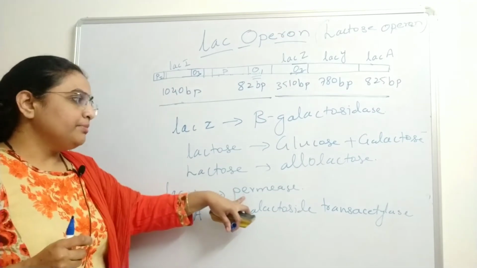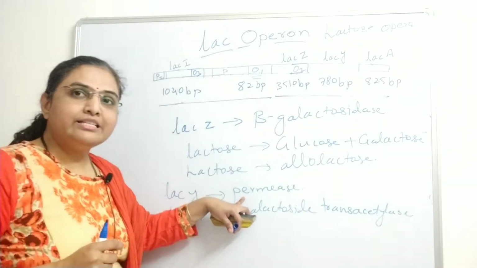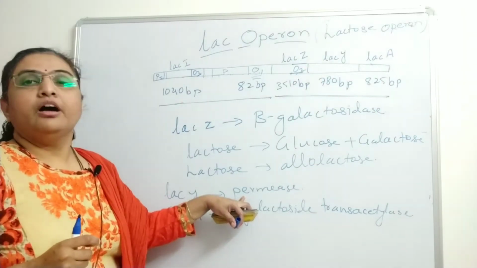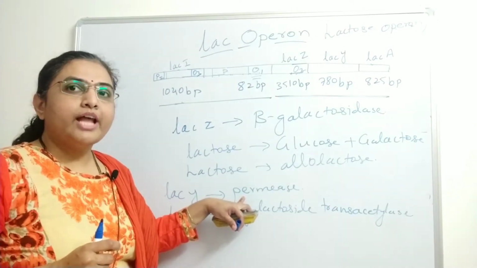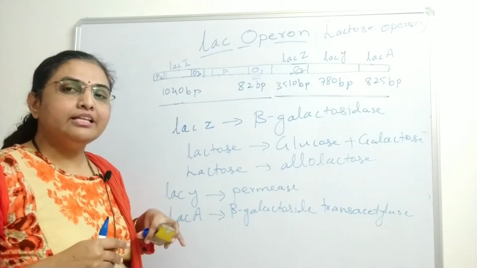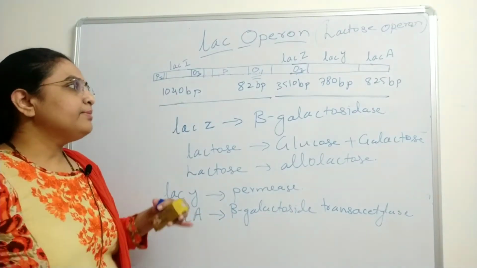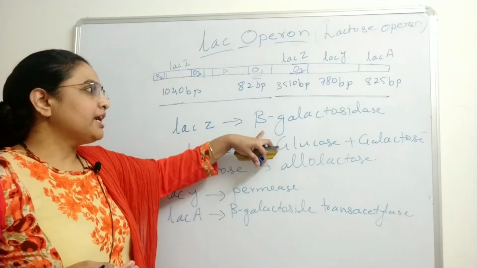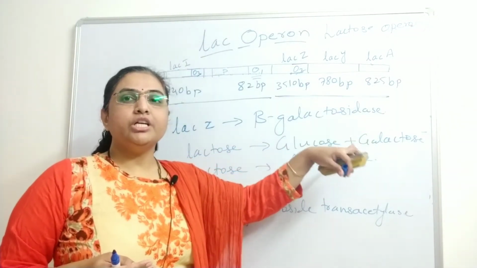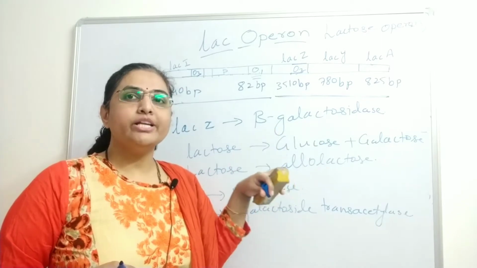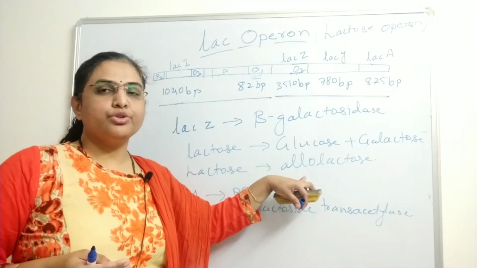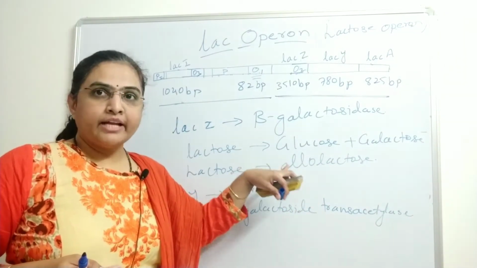Now the second structural gene is lacY. lacY encodes the permease, which allows the transport of lactose into the cell. The permease is a transporter involved in the transport of lactose into the cell. When lactose gets into the cell, it is acted on by the enzyme beta-galactosidase, which converts the lactose into glucose and galactose, so that energy, or a carbon source, is provided to the cell. Next, lactose is converted into allolactose, and so it provides the inducer for the lac operon.